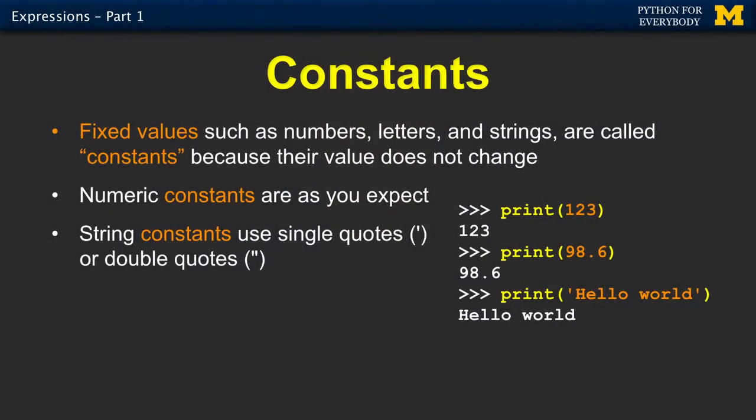A big part of any programming language is the syntax for constants. The nice thing about this, it's kind of instinctive. So like 123 or 98.6, numbers, both integer and floating point numbers, we've been using these on calculators. They make a lot of sense to us. The kind of constants that are a little bit different are things like string constants. So quote, hello world is a string constant. And we use that so that our program can say nice things to people that are using our program.